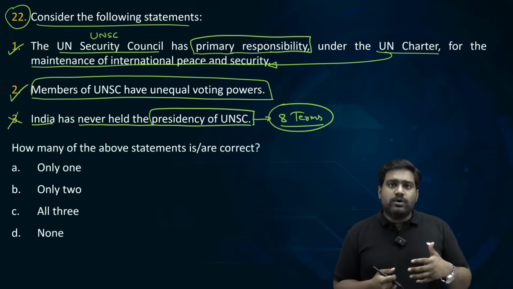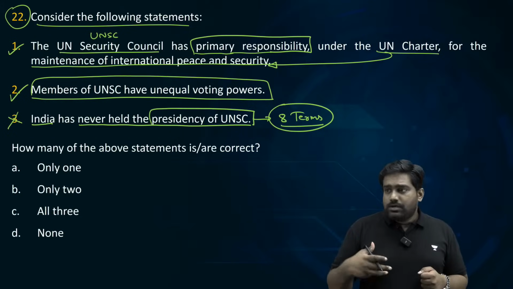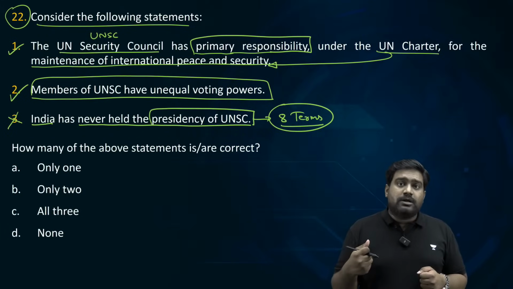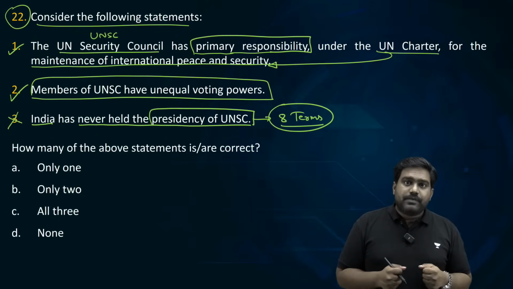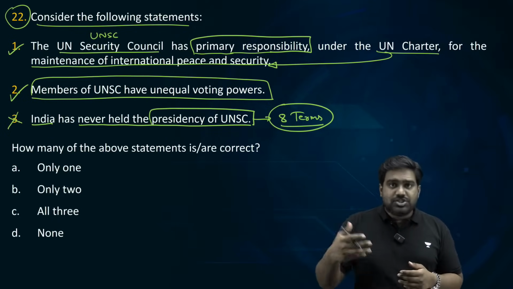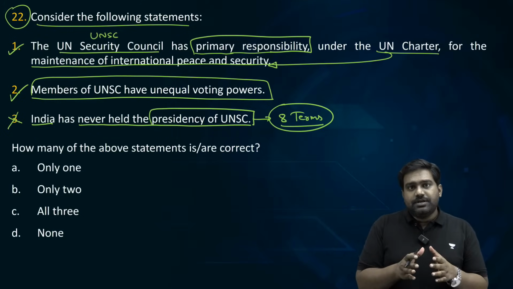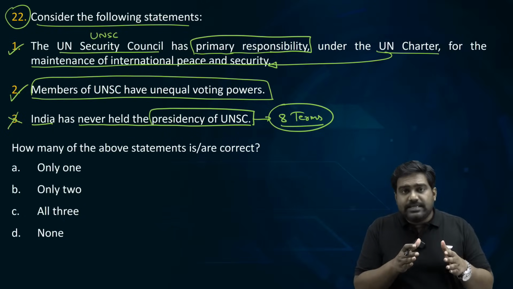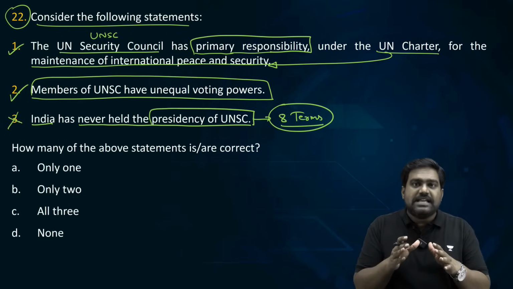Be it the decision to impose economic sanctions, or be it the decision to counter terrorism, or deploy UN peacekeeping forces, or decisions related to nuclear non-proliferation, or decisions related to authorizing the use of force through which a coalition force can invade a country. Such critical powers have been vested with UN Security Council, which is an elite body of just 15 countries.